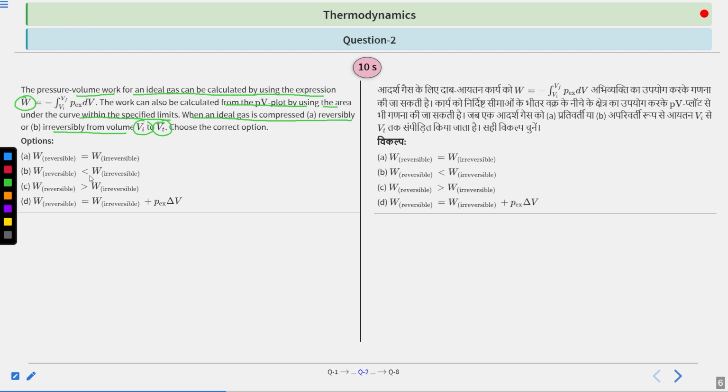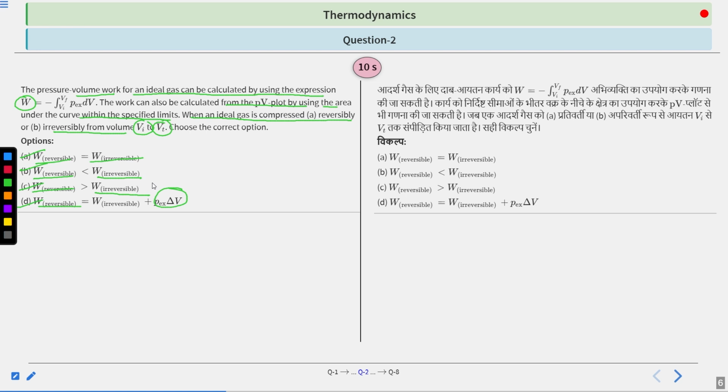The options are: A, work done reversible is equal to work done irreversible; B, work done reversible is less than work done irreversible; C, work done reversible is more than the work done irreversible; and D, work done reversible is equal to work done irreversible plus P external delta V. So you have 10 seconds to solve this question.